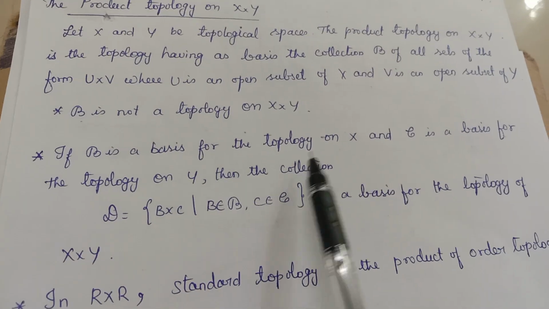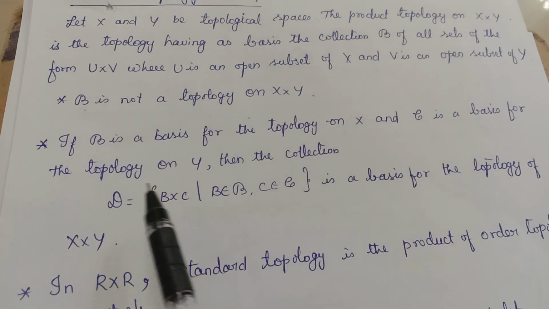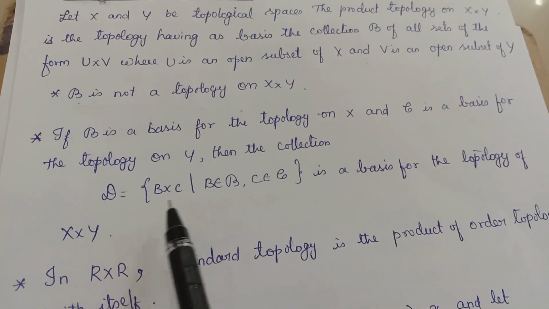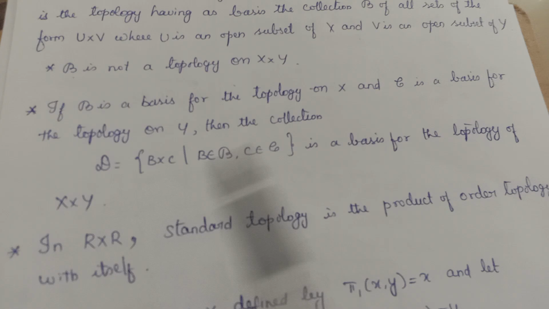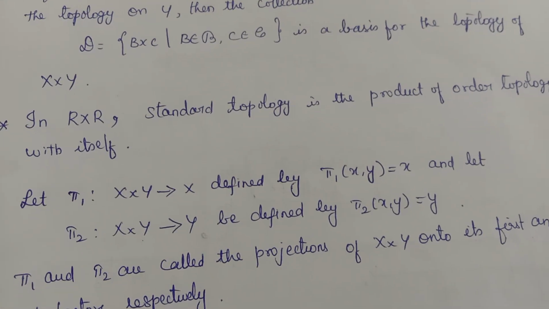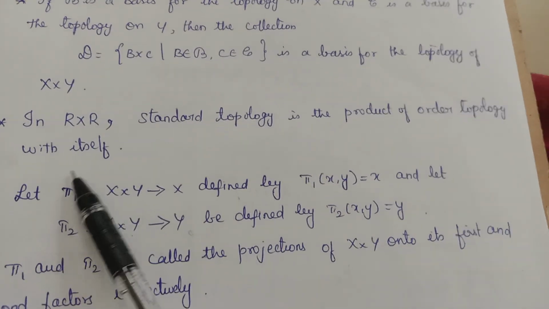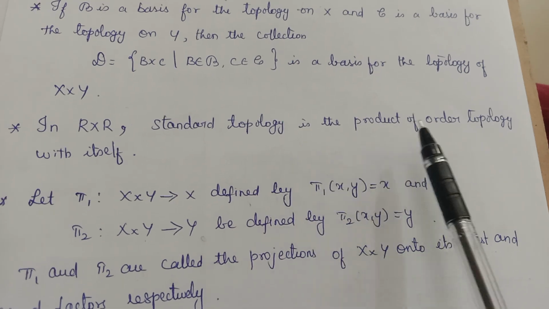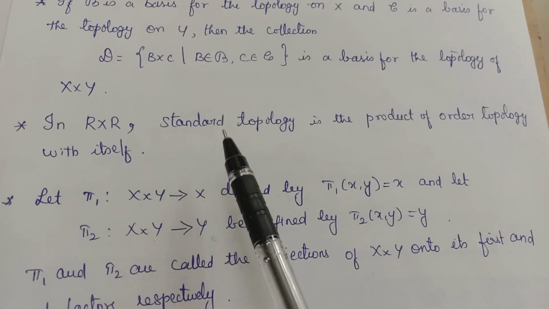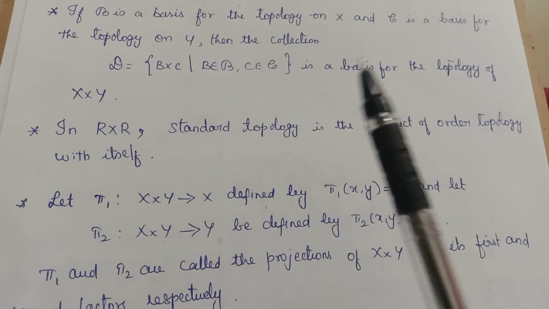If script B is a basis for the topology on X and script C is a basis for the topology on Y, then D equal to B cross C is a basis for the topology on X cross Y. The same thing I have stated again. In R cross R, the standard topology is the product of the order topology with itself. R cross R means what? The standard topology is nothing but the order topology. In R cross R, we have proved that the order topology and the standard topology are both equal.